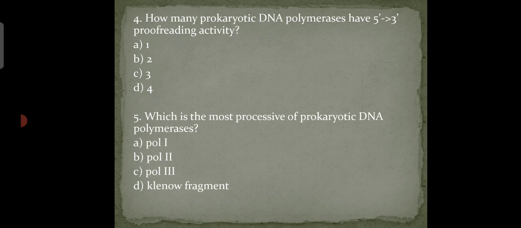So, answer is option A, 1. Only DNA polymerase 1 has 5' to 3' exonuclease activity. Other polymerases like Pol 2 and 3 have 3' to 5' proofreading activity. There are mainly 3 prokaryotic DNA polymerases.